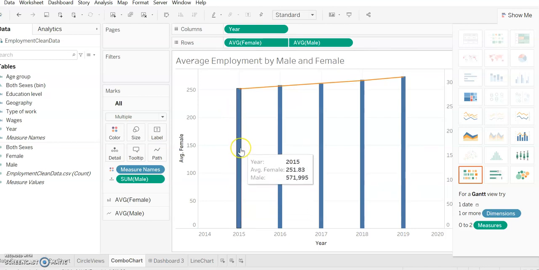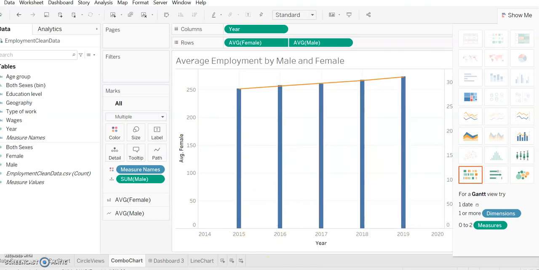This shows the average employment of female, and this orange color shows the average employment of male. So we can analyze that the average employment of male is really higher than the average employment of female in every year.